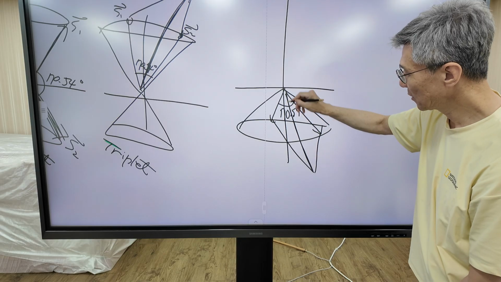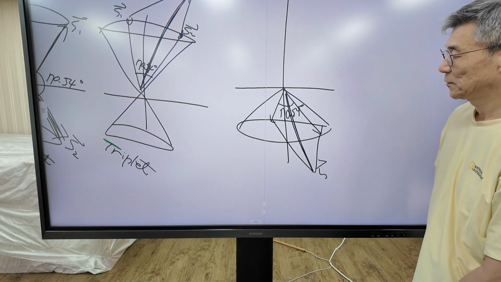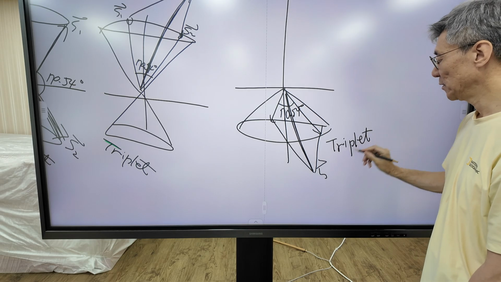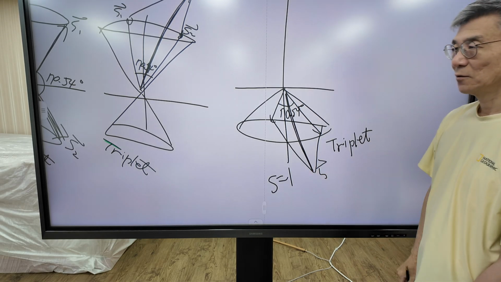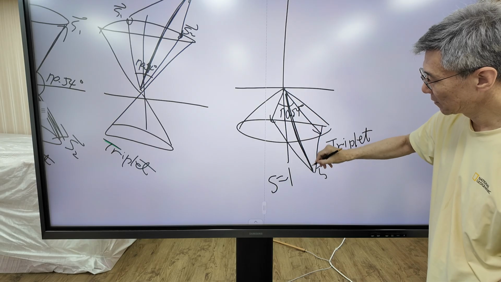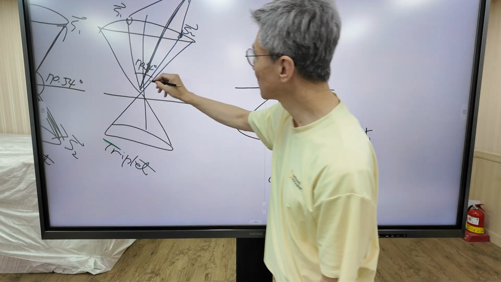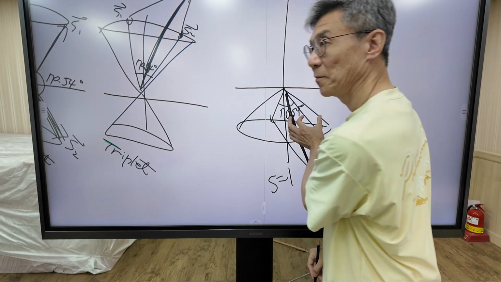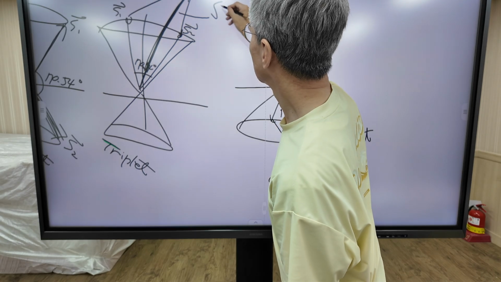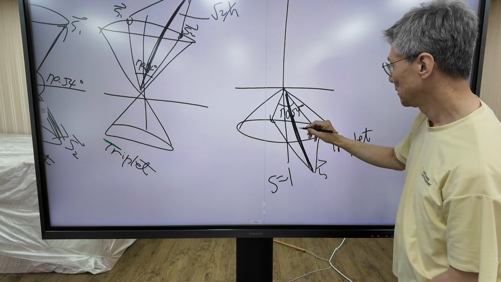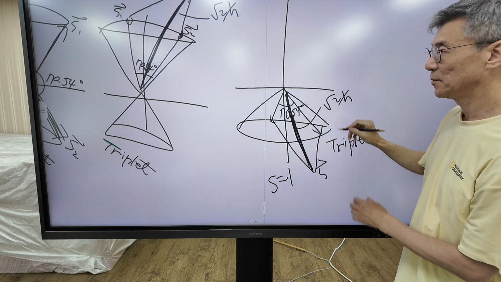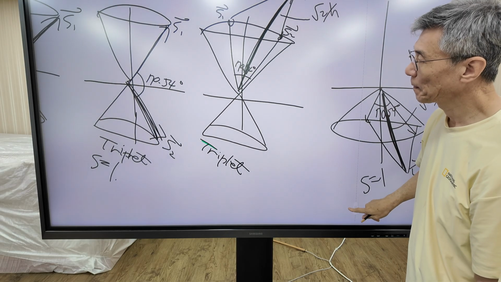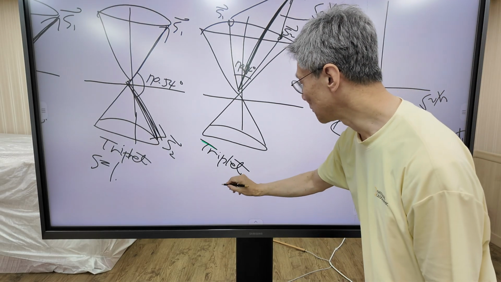So this is the total spin vector. So this is also a triplet state, and the spin quantum number is s equal 1. So the length of this vector is equal to the length of this spin vector, because the angle between two spins is the same. The length is still square root 2 h bar. The length is the same. And this is S1.